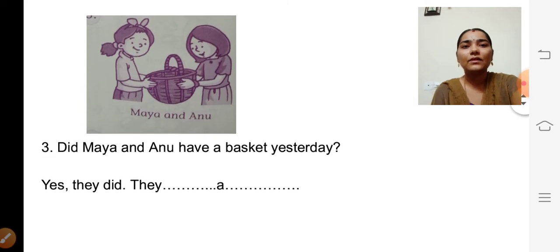See the picture. In the picture there are two girls, isn't it? The names are Maya and Anu. So what are they having? They are having one basket, isn't it? So see the question. Did Maya and Anu have a basket yesterday? Yes, isn't it? They are having a basket.